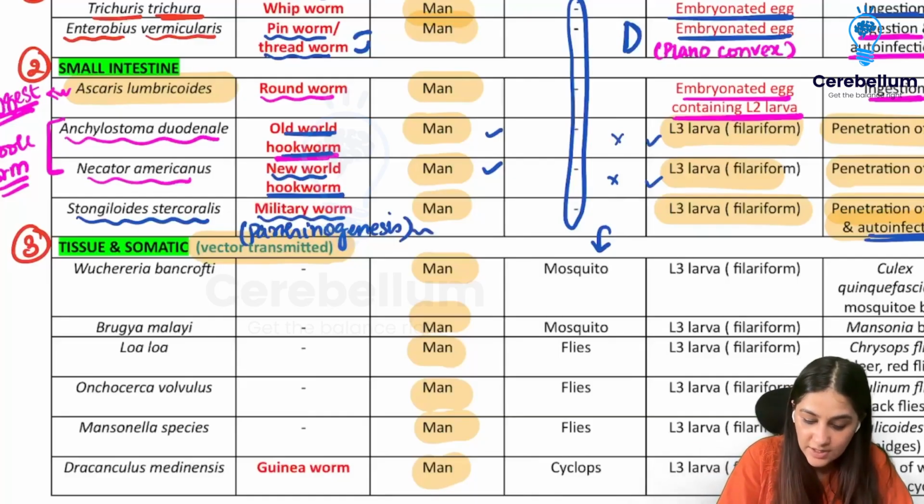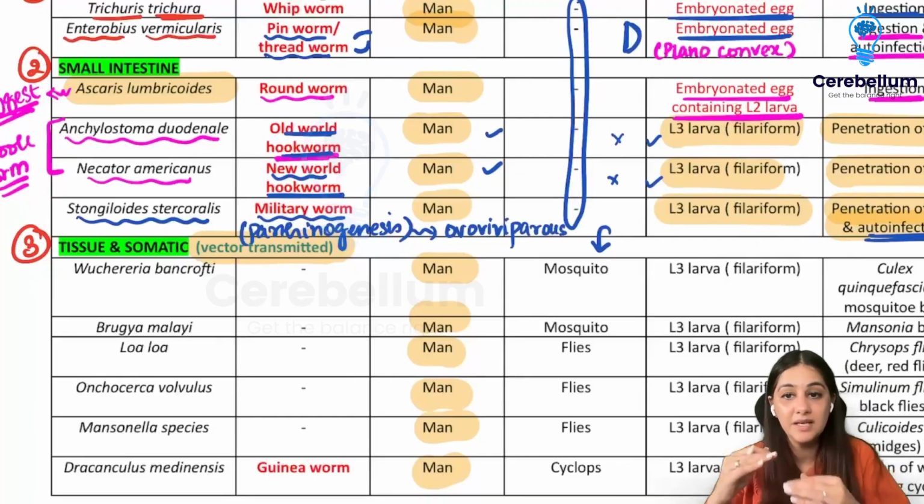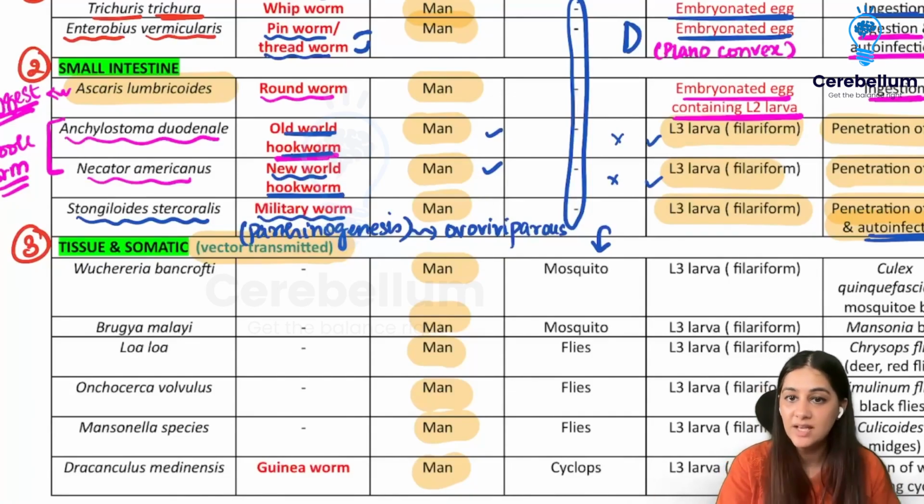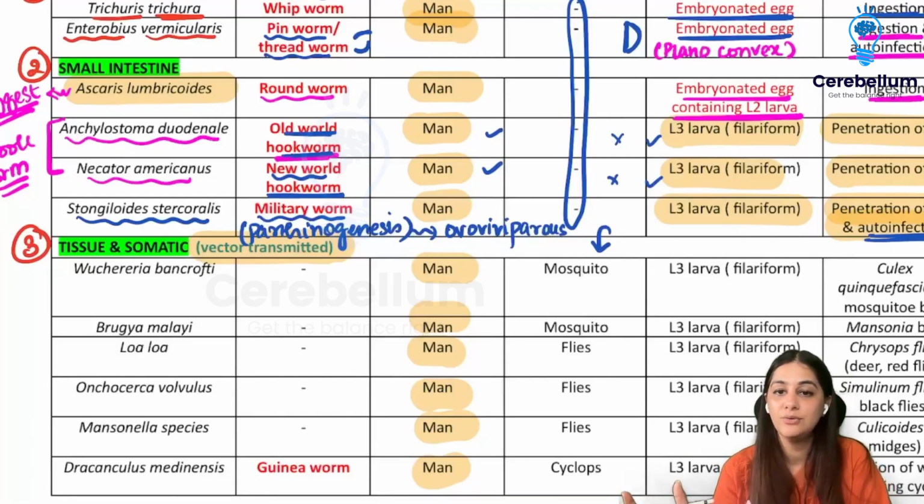So it is actually ovoviviparous. So what is ovoviviparous? That means it makes eggs which contain the larva, and as soon as these eggs are released, they immediately hatch out into larva. So it is ovo because of the eggs and viviparous meaning larva. So as soon as the eggs are laid, they hatch into the larva. It doesn't need time to hatch.